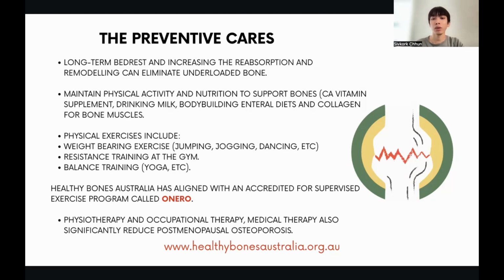Healthy Bone Australia has aligned with an accredited supervised exercise program called On the Road. And this is not a promotion, but it is also important. If you visit the website, you will understand the preventive care and specific types of exercise to perform to improve bone health. Also, physiotherapy, occupational therapy, and medical therapy significantly reduce postmenopausal osteoporosis, and they are the secondary health specialists to contact if you experience symptoms. Also, talk to your GP. And again, the diet has to be careful, with consumption of vitamins that support your bone, and drink more water to stay hydrated.